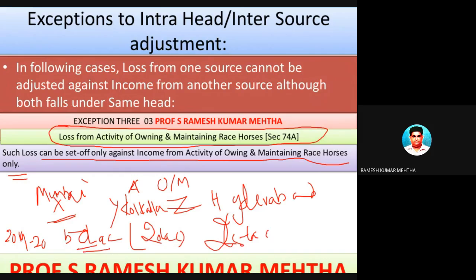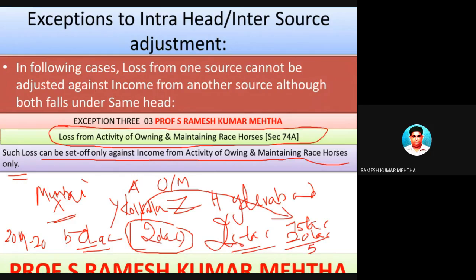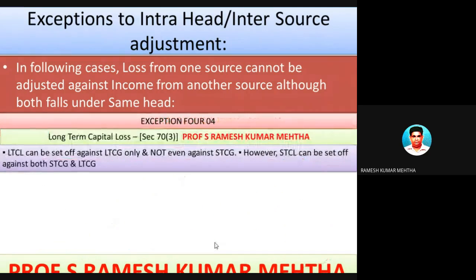Now, the total profit is 75 lakh rupees and the loss from a similar kind of business is 20 lakh rupees. Now, this provision says that the loss from this activity of maintaining and owning of horse races can be set off against a similar source of income, that is income from the activity of owning and maintaining of horse races. So this 20 lakh loss can be set off against 75 lakhs and the assessee's income is 55 lakh rupees, and on this he has to pay income tax.